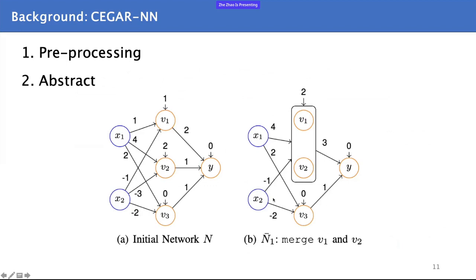The abstraction process merges neurons, which is one of the core ideas of CEGAR-NN. By merging, you can get a smaller neural network that is easy to verify. The point that guarantees consistency of the property is that this merging process ensures that the output Y is monotonically increasing. So if the property is Y is bigger than a constant C, the framework is sound and will never give a wrong result, because Y is always increasing during the neuron merging.